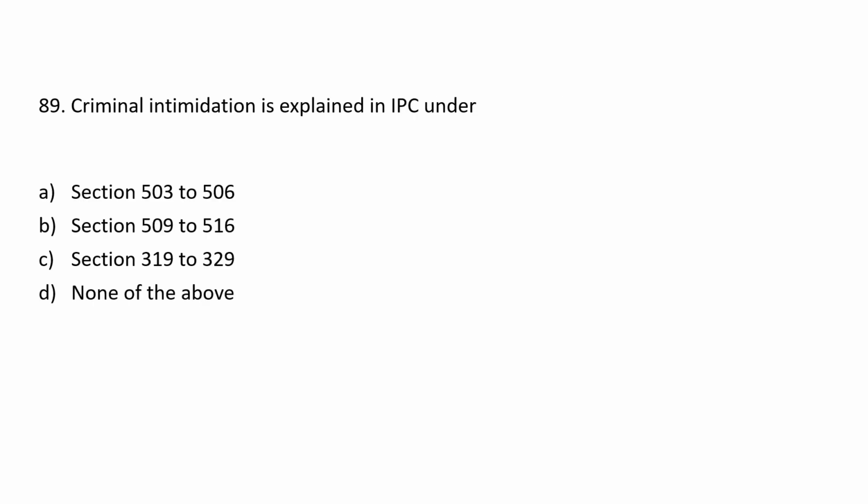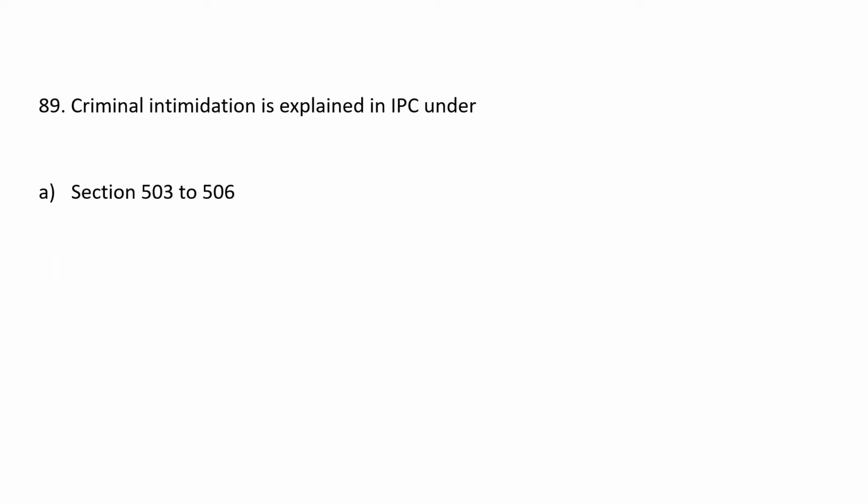Next, criminal intimidation is explained in IPC under: A. Section 503 to 506, B. Section 509 to 516, C. Section 319 to 329, D. None of the above. The answer is A. Section 503 to 506.